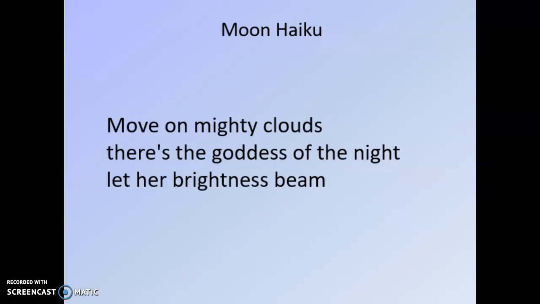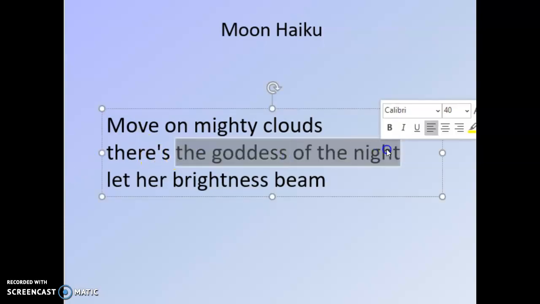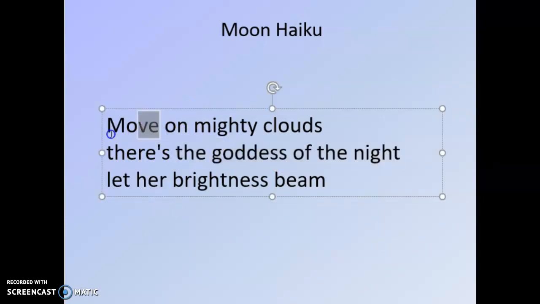Move on, mighty clouds, there's the goddess of the night, let her brightness beam. So here it compares the moon to a goddess of the night. And we've even got some verbs at the start of sentences here. So it says move on, mighty clouds. So sometimes your sentences might start with prepositions: over, under, beneath, on top of, or they might start with verbs, powerful verbs: moving, bouncing, beaming. So think about this poem here, look at it really carefully, think about what you like about it.